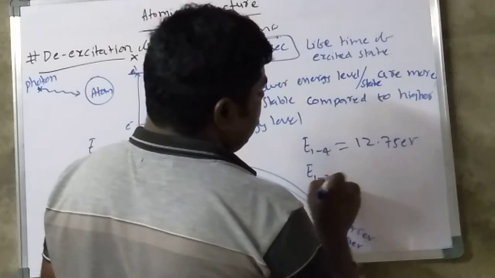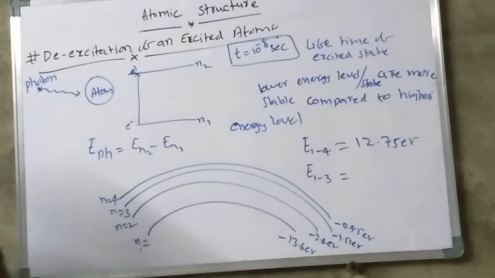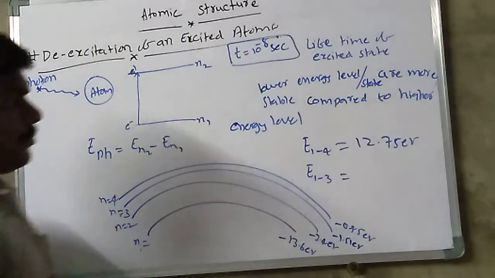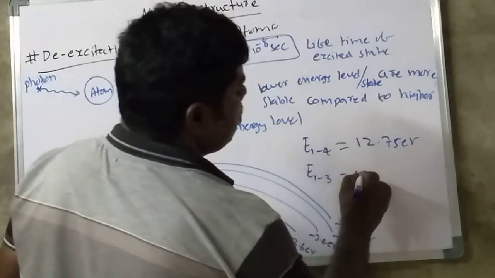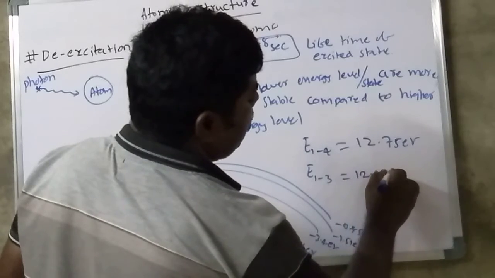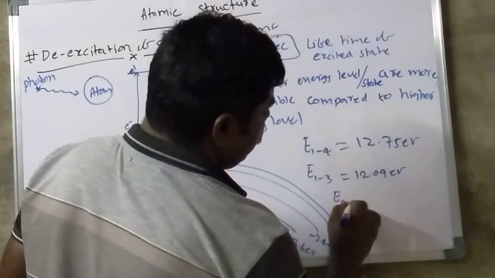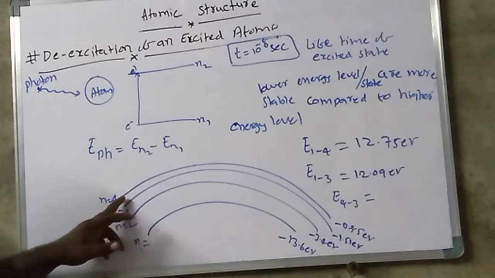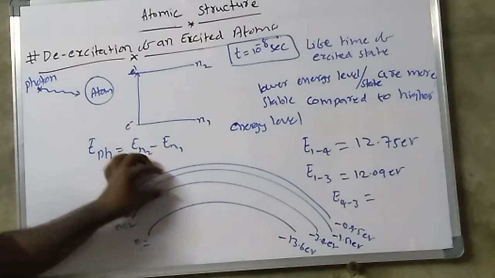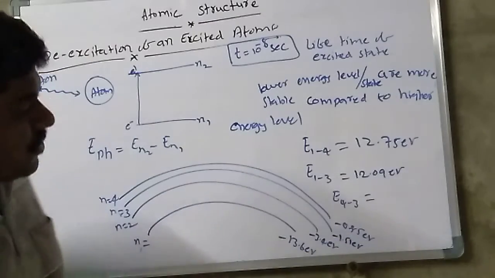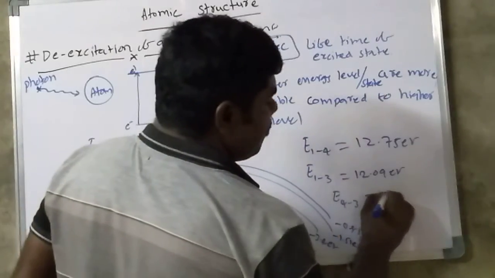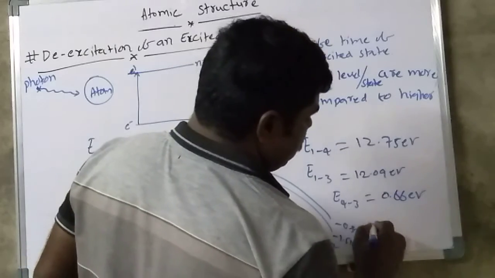E13 is approximately 12.09 electron volt. For E43, 1.51 minus 0.85 is approximately 0.66 electron volt.